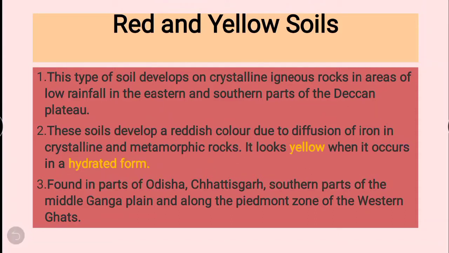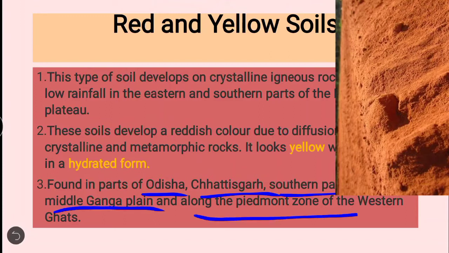It means that when it is in dry form, it looks reddish because it has iron content. But if water is poured on that soil, it looks yellow. And the areas found are Orissa, Chhattisgarh, southern parts of the middle Ganga plain, along with the predominant zone of the Western Ghats. Some of the Western Ghats also have this soil.